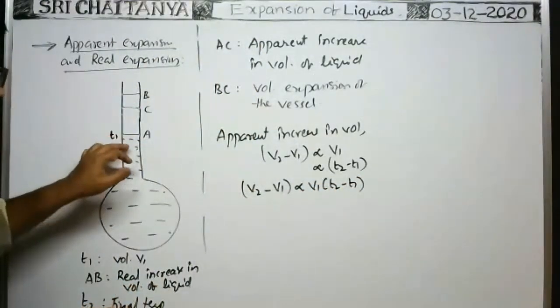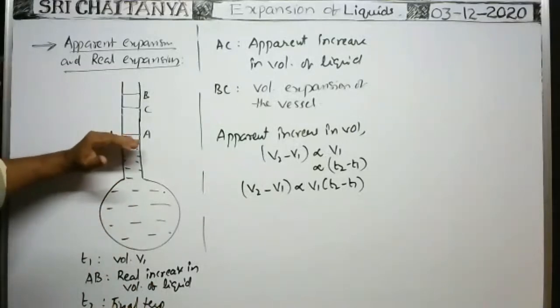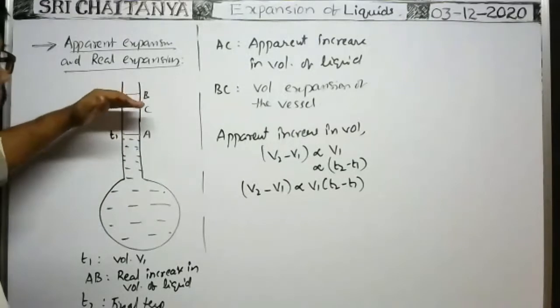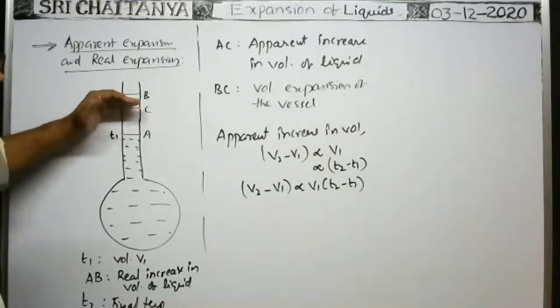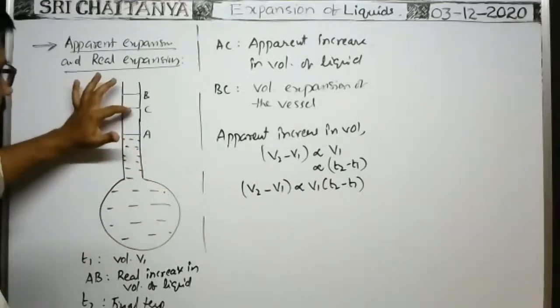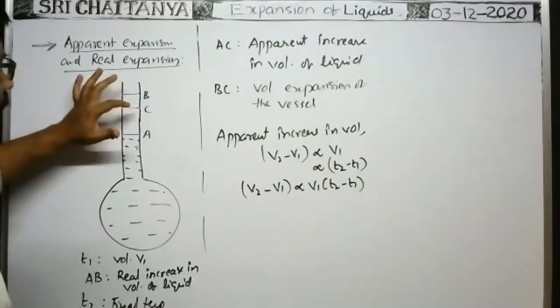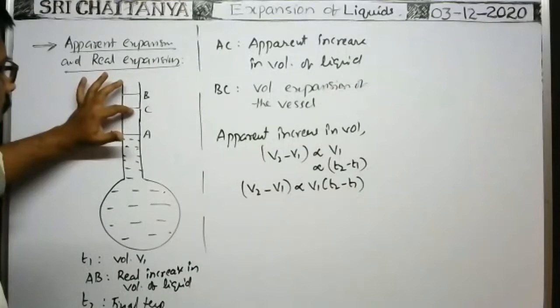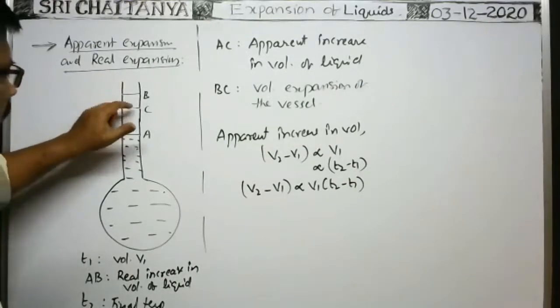Here V1 means volume of the liquid up to this one at a temperature T1. V2 means the apparent volume of the liquid at a temperature T2, with respect to the vessel, up to this one.